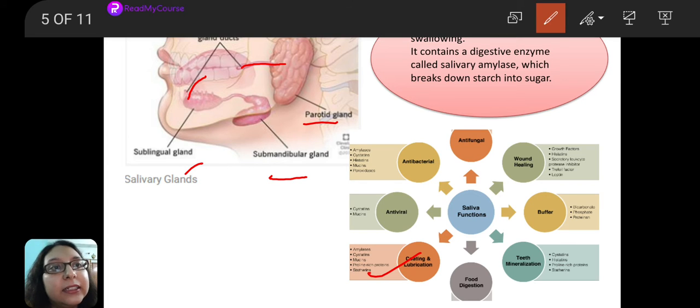And in food digestion, it has an enzyme which is known as salivary amylase. Very important, remember. This salivary amylase is the salivary enzyme which is responsible for breaking down starch into simpler forms of sugar.